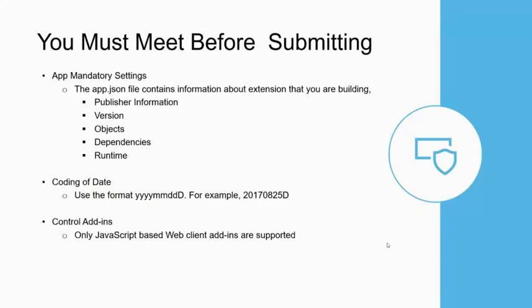For example, there are multiple versions available in the market. Business Central 16 is released now, and there is a version called 15, and 13 and 14 are also there. So you need to ensure which runtime version you are publishing on. These are the mandatory things before developing any app or submitting it into AppSource.